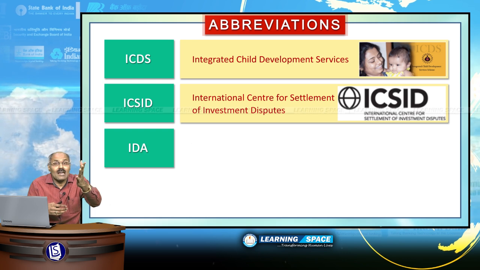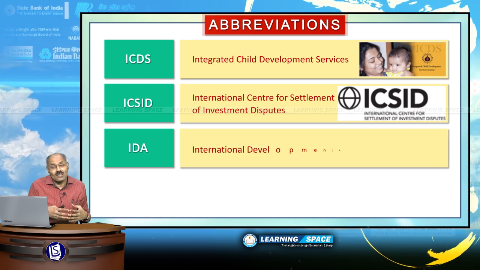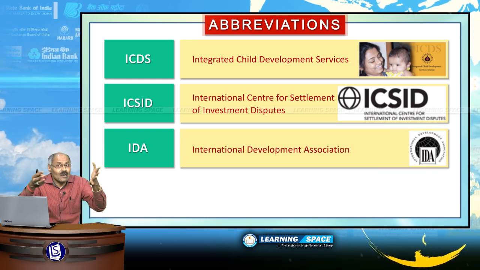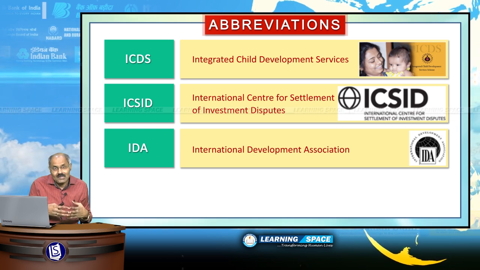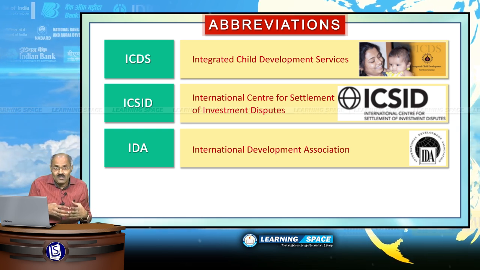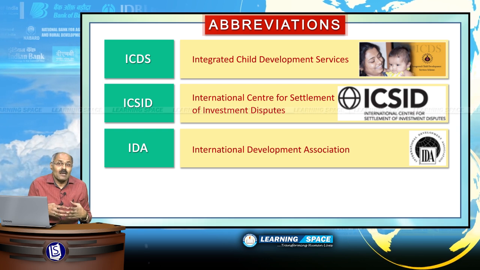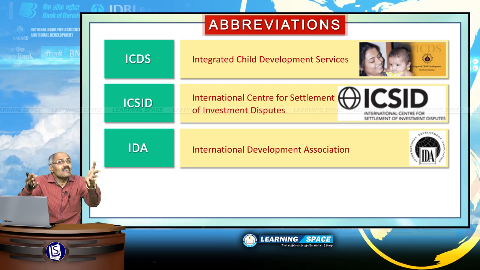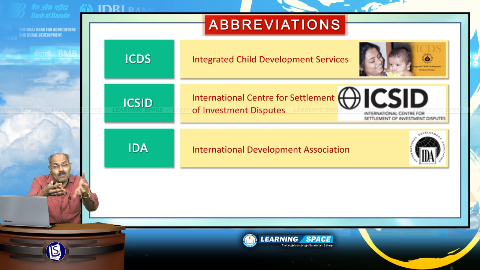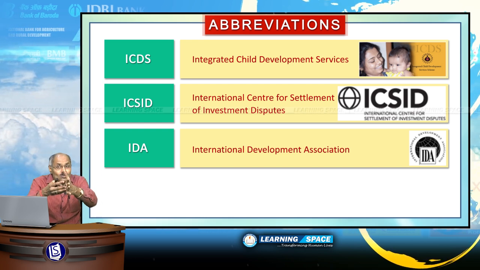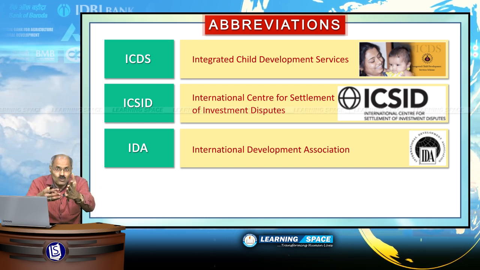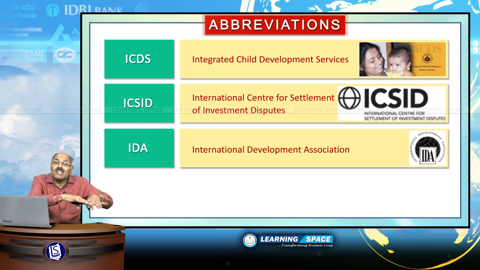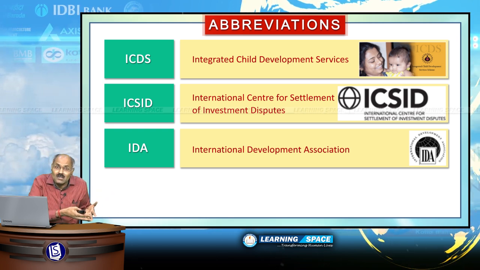IDA, International Development Association. This is one of the organs of the World Bank, established in the year 1960, primarily with a view to give soft loans to the poorest of the poor countries in the world.